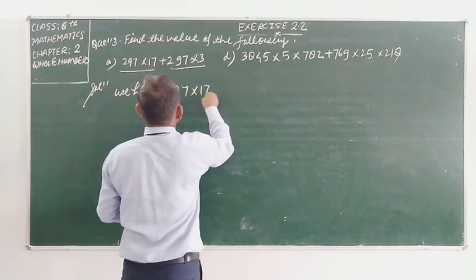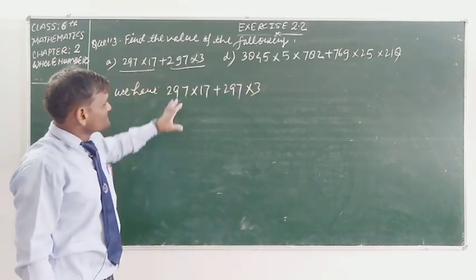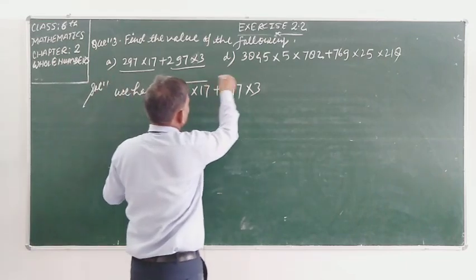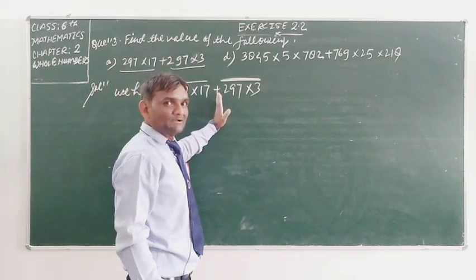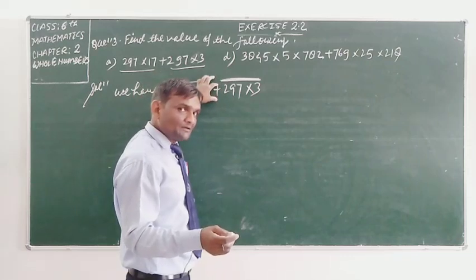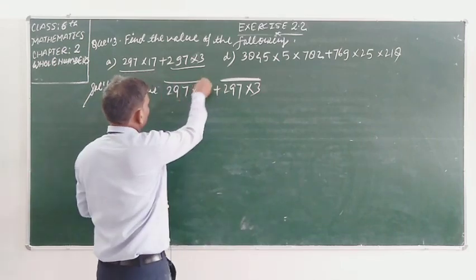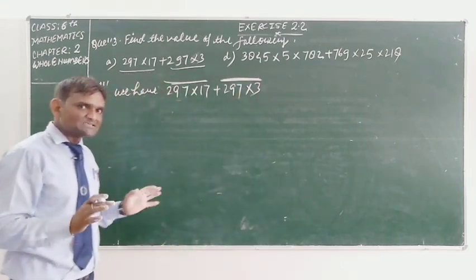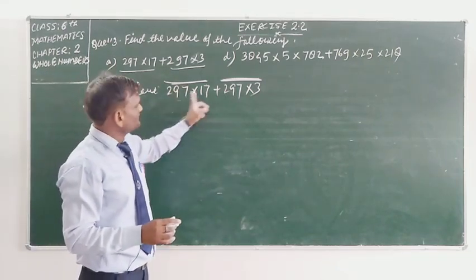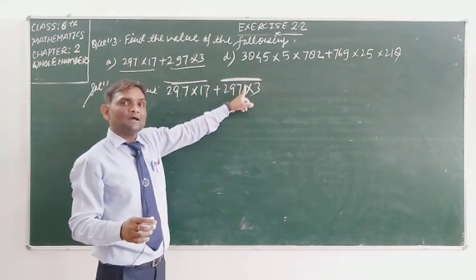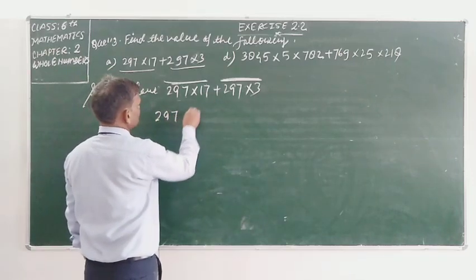297 into 17 plus 297 into 3. Which number do you see in common in both terms? I have these two terms and both terms are shown with a plus sign. We have to add this term and this term. So we see something common in both terms. Yes, you can say 297. 297 is present in this term and 297 is also present in the second term. So we can take 297 outside as common.